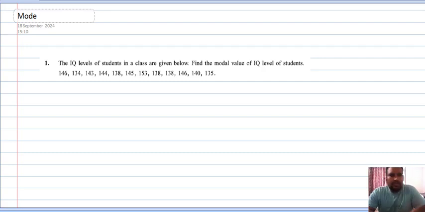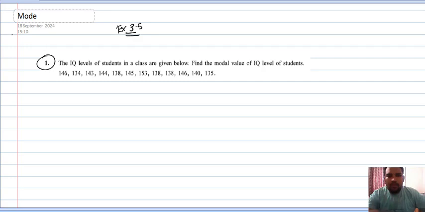Hello. So exercise 3.5, question number 1, right? I already made you understand the concept of the mode. Now let's solve the practical questions, because no one will give you marks for the concept, you have to solve the question by using the concept. If you have knowledge but do not apply it, then it will not become art. If you have knowledge and do the application of the knowledge, then it becomes art.